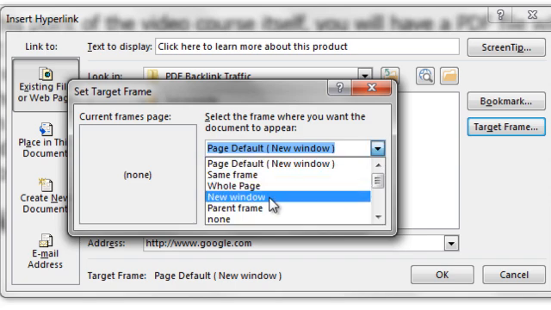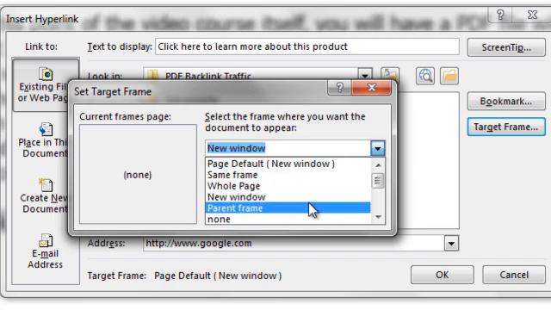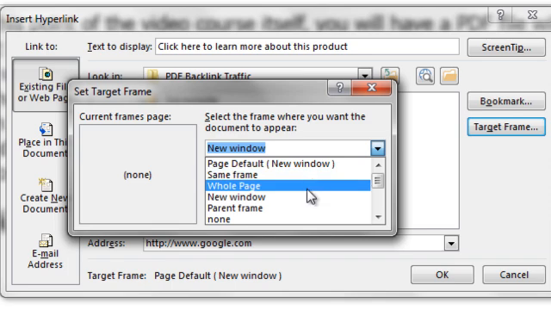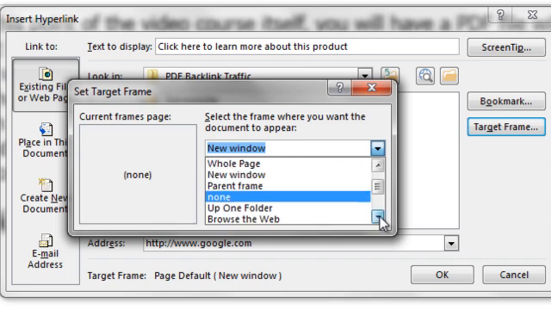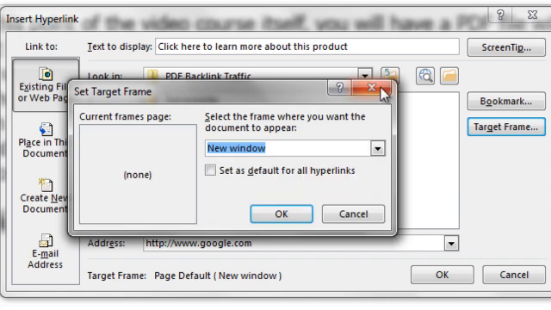And the reason being is because if they click that link and they are in an internet browser, for example, then a new window or a new tab will be opened up. So if they want to refer back to your PDF file, they can always do so. So I would say new window is the best. Now, as you can see, there are other options here: same frame, whole page, parent frame, and other advanced tactics here. But the one that primarily will probably do the best will be new window.